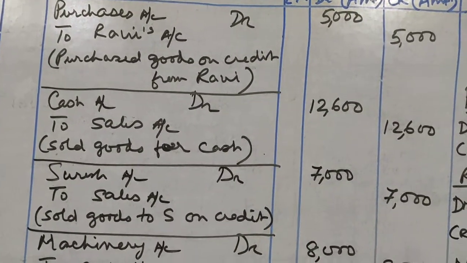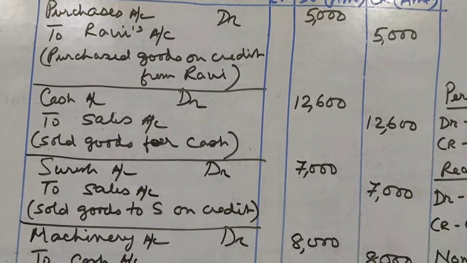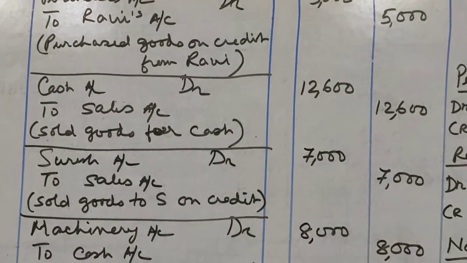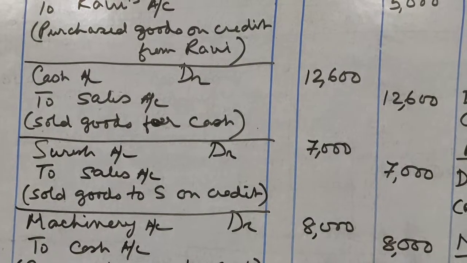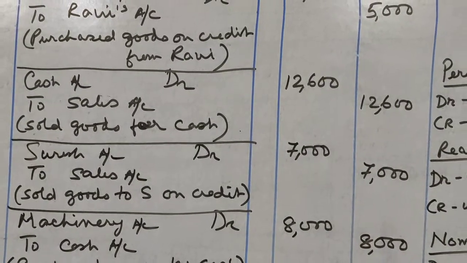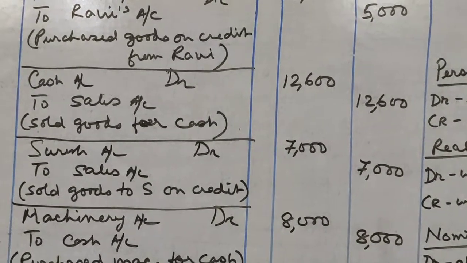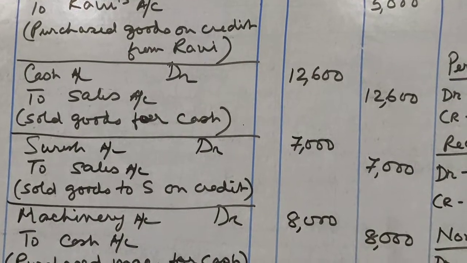Then sold goods for cash 12,600. Now we are selling goods for cash. That means cash is coming into the business. So cash account will be debited by 12,600. Whenever cash comes into the business, cash account is debited.